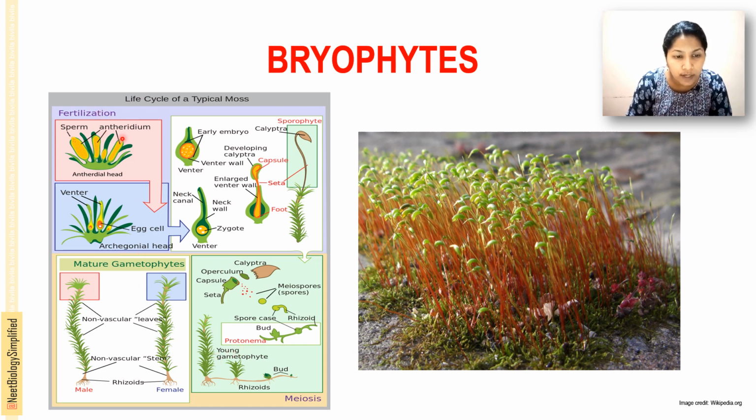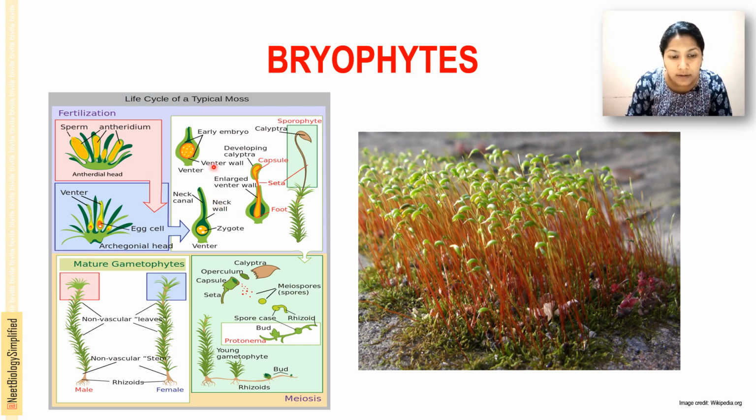For fertilization, sperm from the antheridial head is released, and the venter of the archegonial head receives it. Sorry, not spores, sperm. The sperms released from the antheridium are received by the venter at the archegonial head, come in contact with the egg and form the zygote.